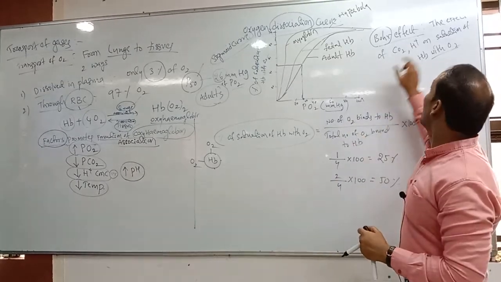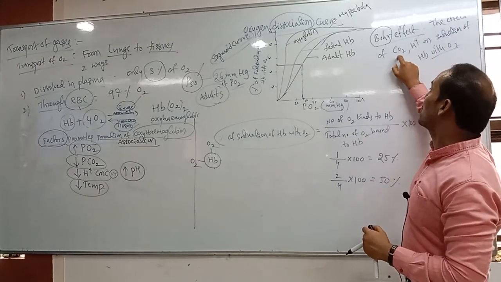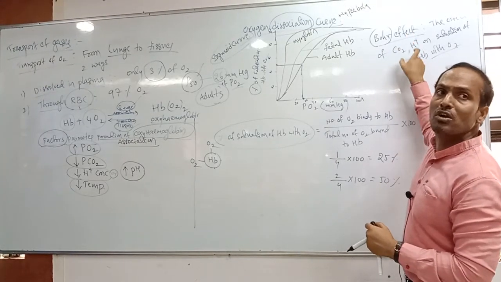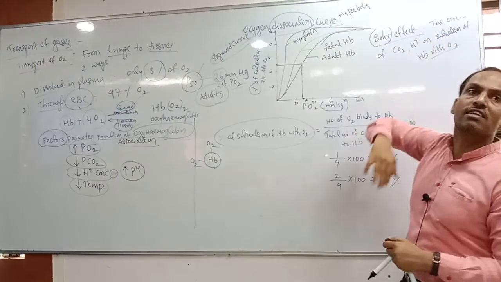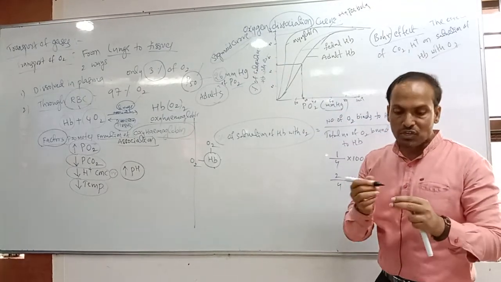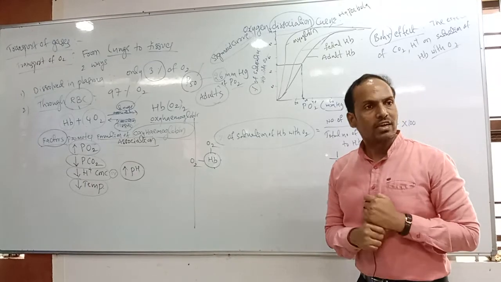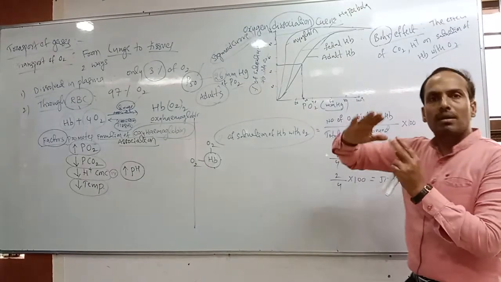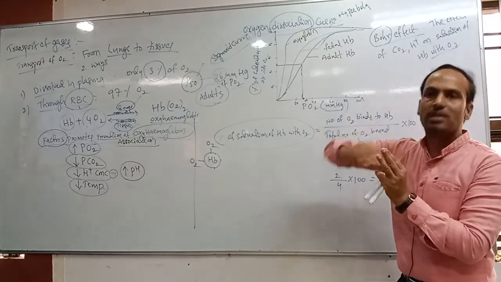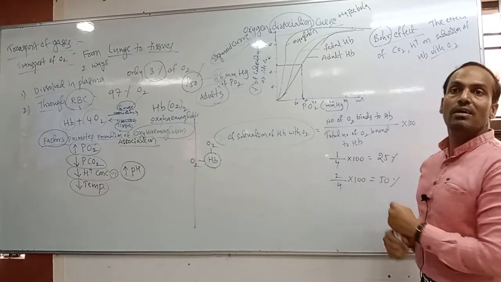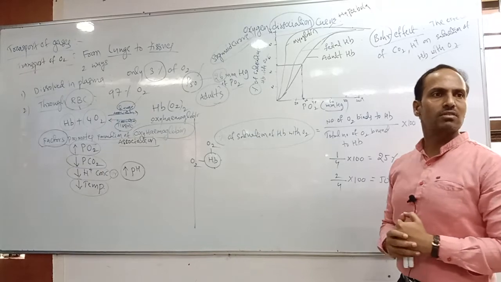Why? Suppose the partial pressure of carbon dioxide is more and H plus is more, then the saturation automatically increases or decreases? Say confidently: if the carbon dioxide partial pressure is more and the H plus concentration is more, the saturation of hemoglobin with oxygen decreases.